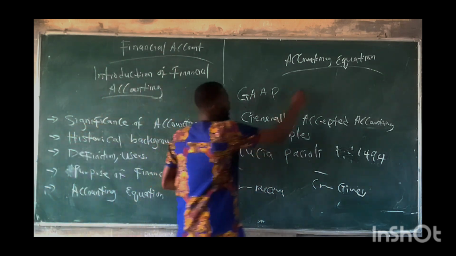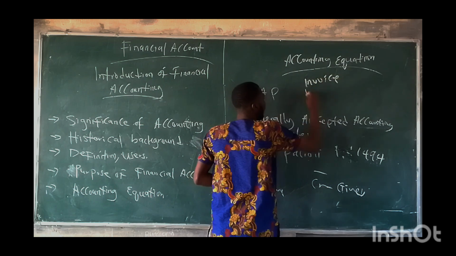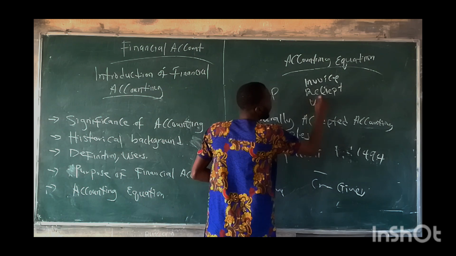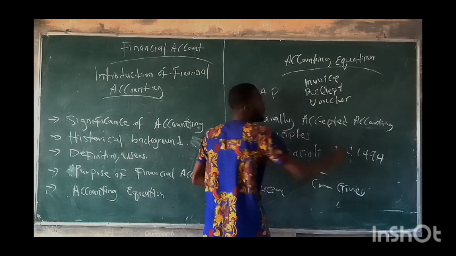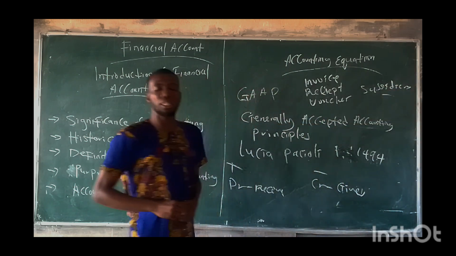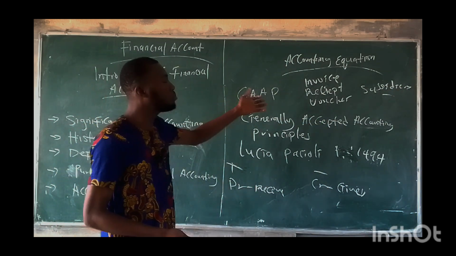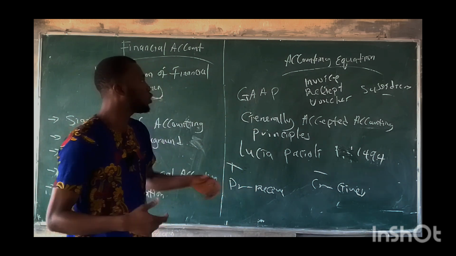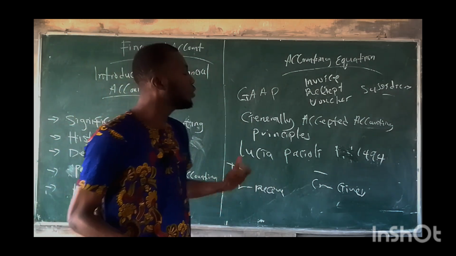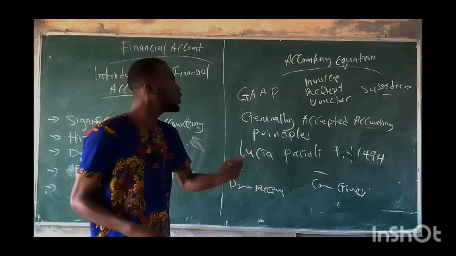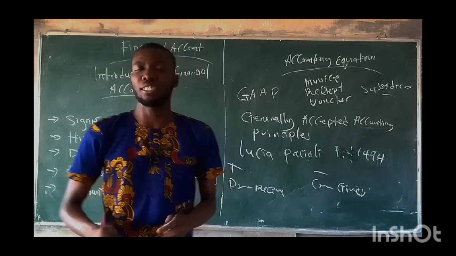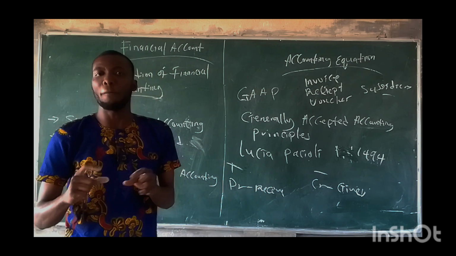The source documents are the invoice, the receipt, then the voucher, then the subsidiary book. We know that the subsidiary book is a book of original entry. So these are the source documents, and the bookkeeper will put all this information in place. After that has been done, the accountant will collect the information from the bookkeeper. Then the accountant will classify it, interpret it, and summarize it, in order to make an economic decision by the users.